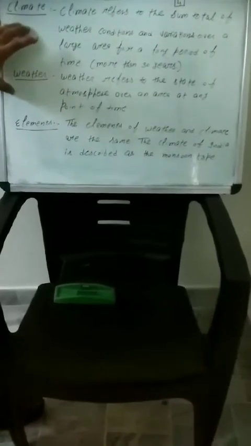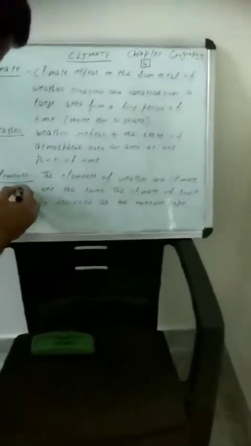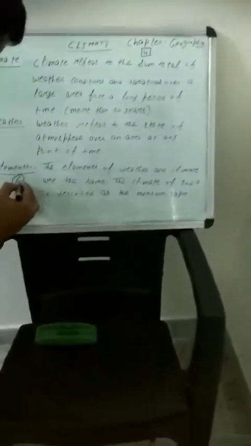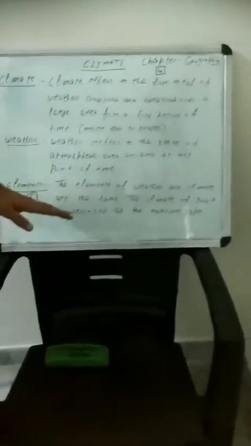Here we talk about the elements. Which are the elements that affect the climate and the weather? Here I want to tell you the elements of weather and climate are the same. In total we have 6 elements. The climate of India is described as the monsoon type.